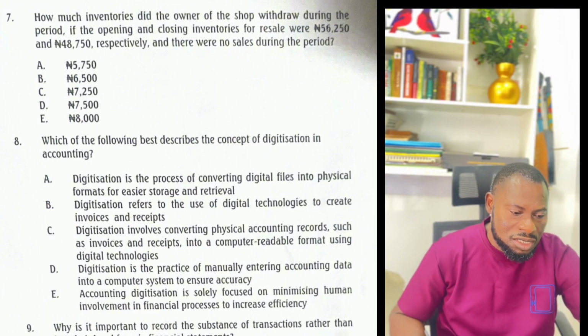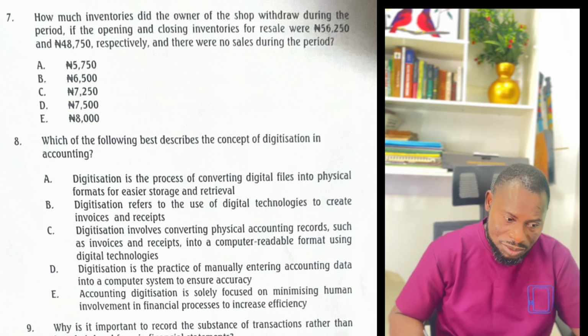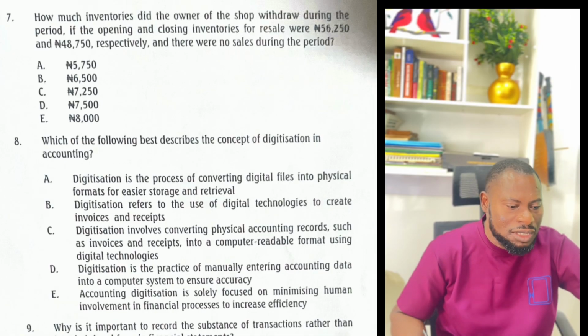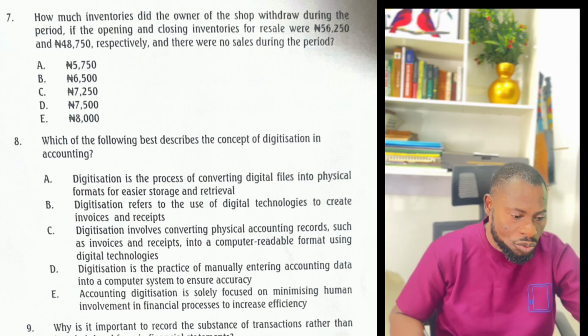So it is when the records you have are physical accounting records. Now the process of converting them into a computer readable format, that is digitization. So you are entering them into a computer readable format, and you are using digital technology.